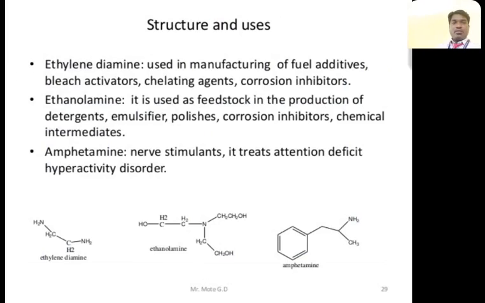Structure and uses. Ethylenediamine is used in manufacturing of fuel additives, bleaching activators, chelating agents, and corrosion inhibitors. Ethylamine is used as feedstock in production of detergents, emulsifiers, polymers, corrosion inhibitors and chemical intermediates. Amphetamine stimulates and treats attention deficit hyperactivity disorder. Also, these are uses of some amines.